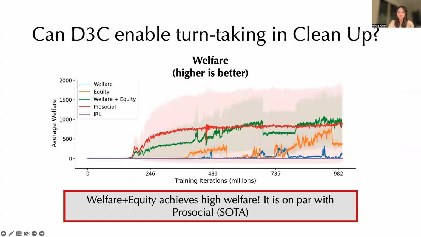So let's first look at how agents perform when we measure welfare. On the x-axis is number of training iterations, and on the y-axis is average welfare. So pro-social, which is the red line, is currently the state-of-the-art baseline for this objective, and we can see that agents trained with welfare plus equity, which is the green line, also achieve comparably high welfare, meaning that some agents have also learned to clean the river. You can see that agents trained with just the welfare objective, which is the blue line, don't do very well, and this is pretty surprising. You can see that actually agents trained with the equity objective, which is the orange line, do better on welfare because they are selfless and learn to clean the river.